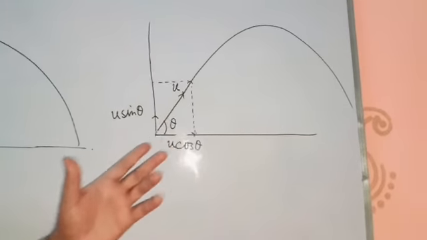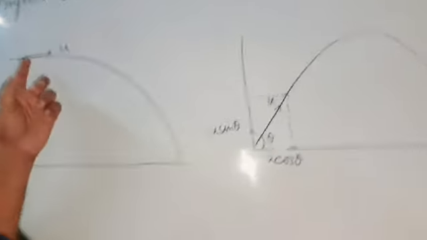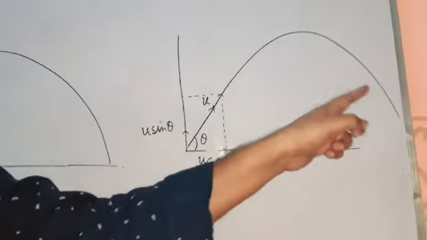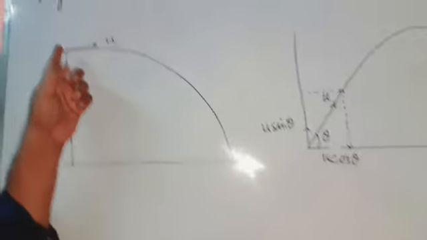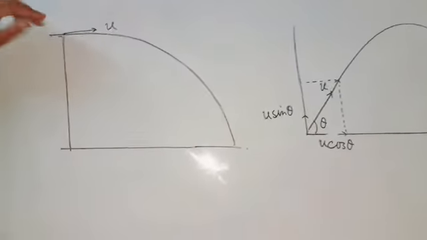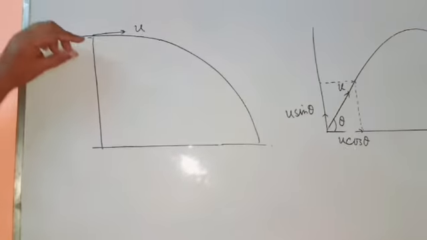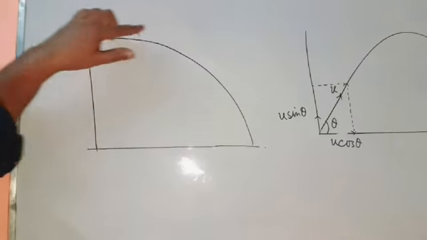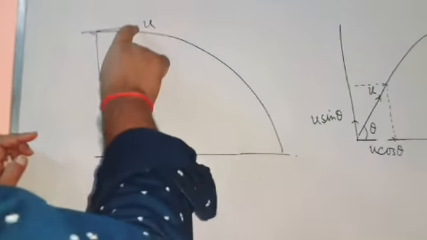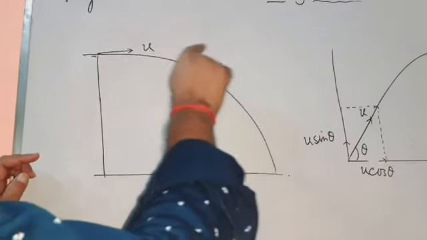Under this assumption, we have to calculate these quantities. Now you know that there are two types of projectile. See this one, this is horizontal projectile and this is oblique projectile. Today we will discuss horizontal projectile. In this, the object is thrown horizontally from a certain height from the ground. As on this side there is no force, this velocity will remain constant.